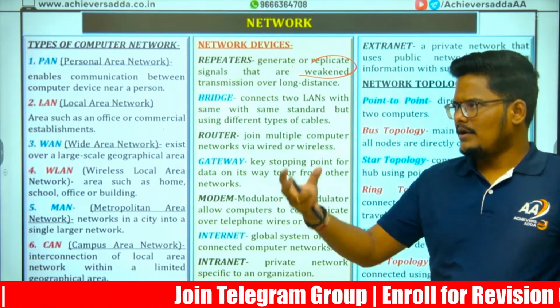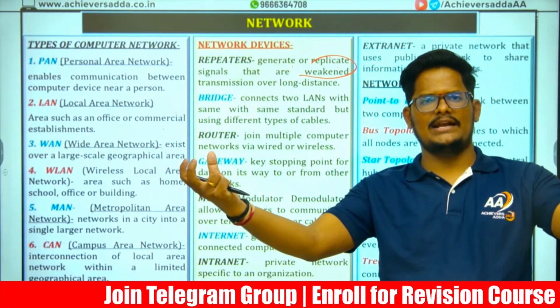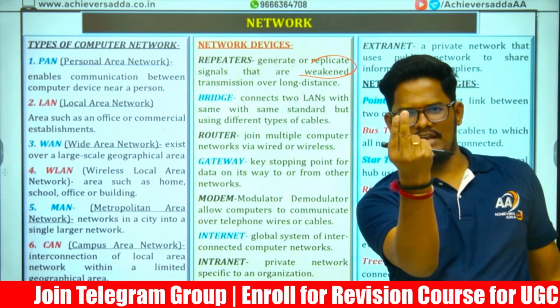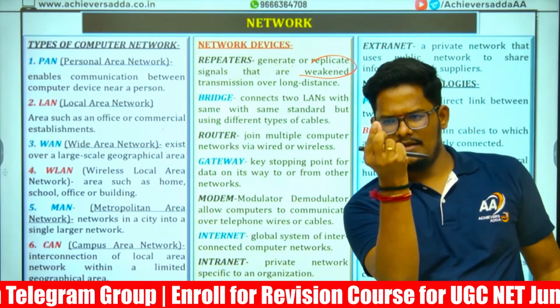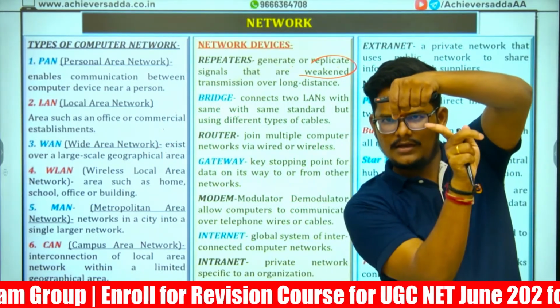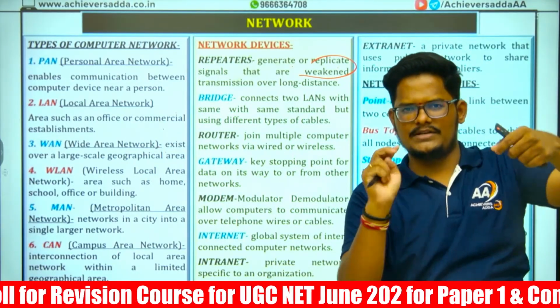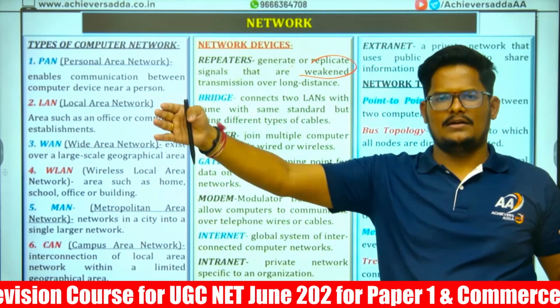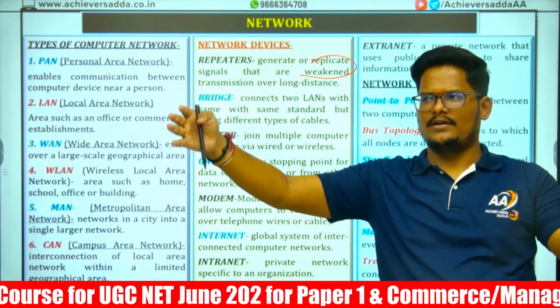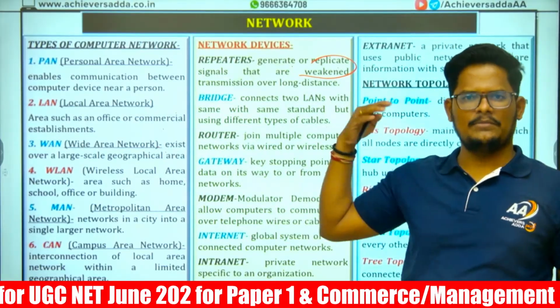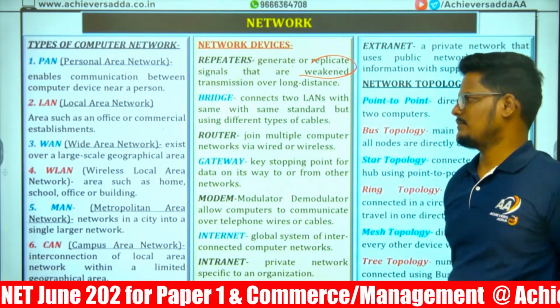A bridge connects one LAN cable to another LAN cable. There will be a bridge which has LAN ports. If you insert one LAN cable from here and one from there, this will act like a bridge. To get from one side of the river to the other, we need a bridge. Same like that, between two LAN cables.